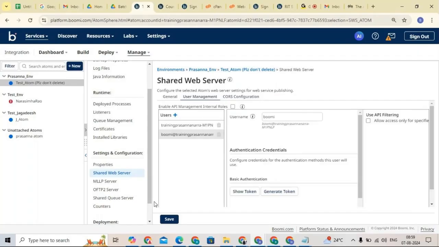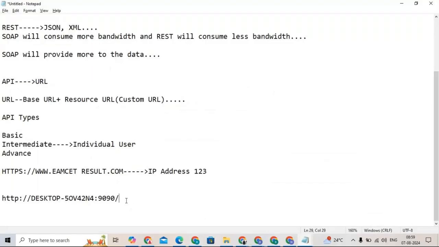Till here, does anyone have any questions or any doubts? Yes, no problem. If you don't have anything, now this base part is completed. We created the base URL, and we generated the username and password.